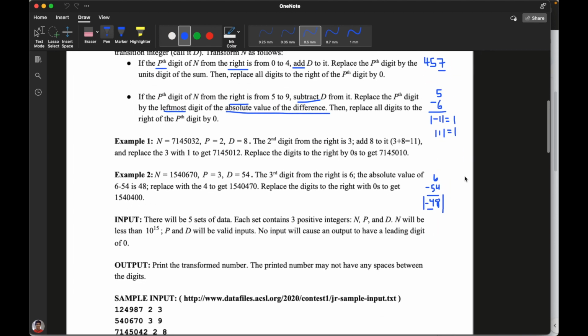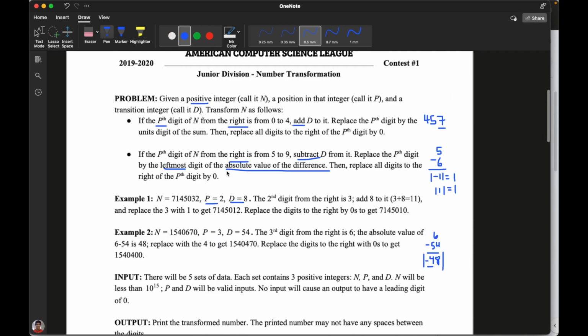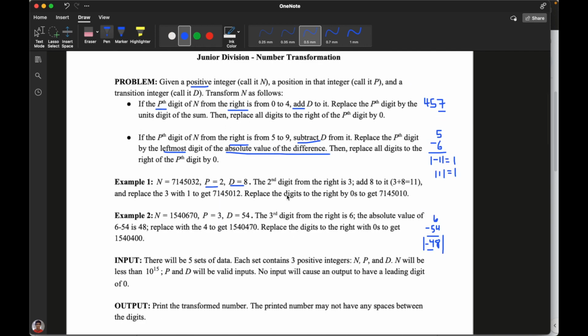Okay, and then let's just look at a few test scenarios so we formalize ourselves with what the directions are asking. So you have a number, whatever this number is, and then you have the position integer, and then you have the transition integer, which was prefaced here. So, okay, this is the position digit, right?